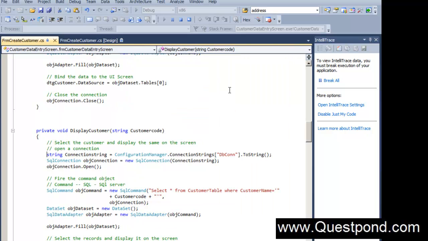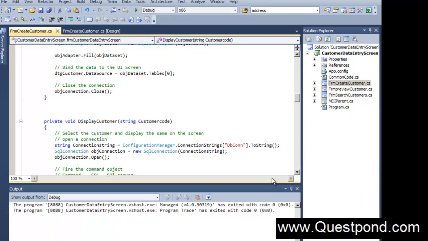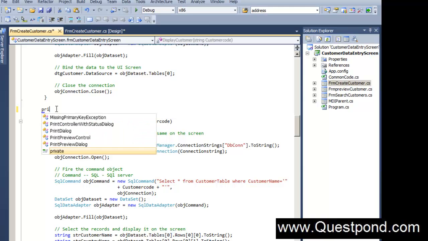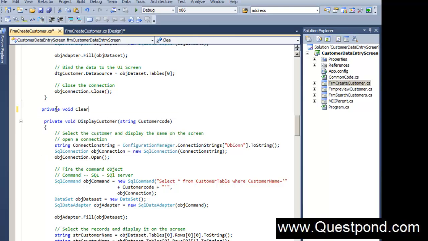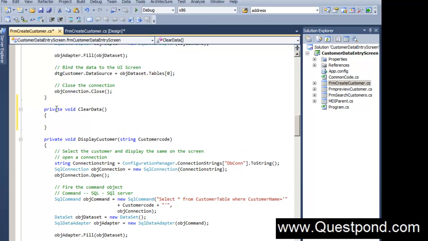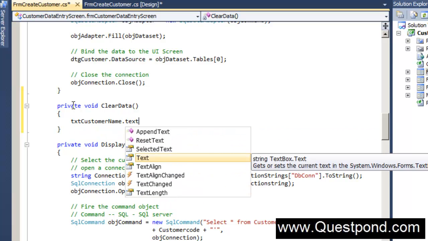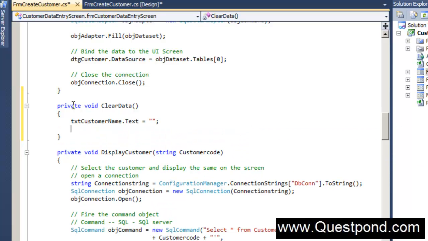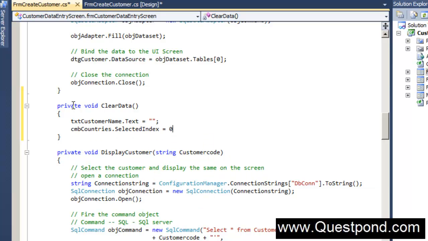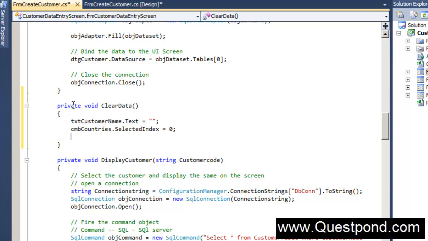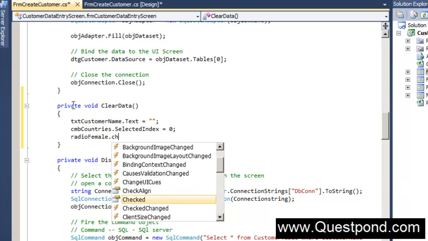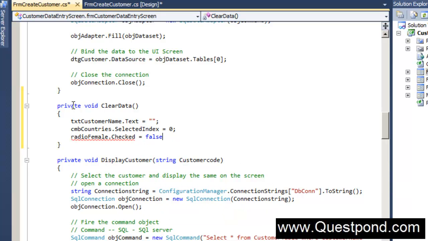So let's close this application. So what we'll do is we'll write a very nice private function here. So private void clear data, right? Now in the clear data function, we start clearing every UI element. So for example, you can see I'm clearing the txt customer name text box. Then I am setting the countries combo box to the first value. I'm setting all the radio buttons to false.